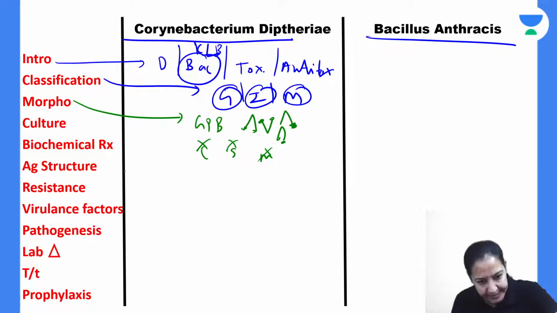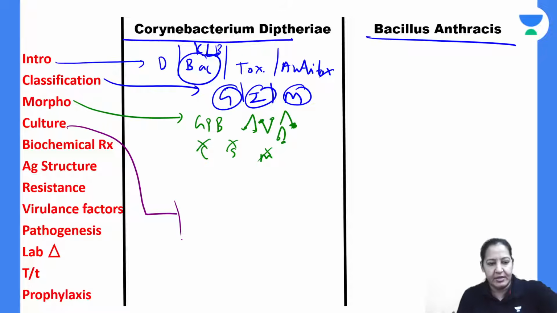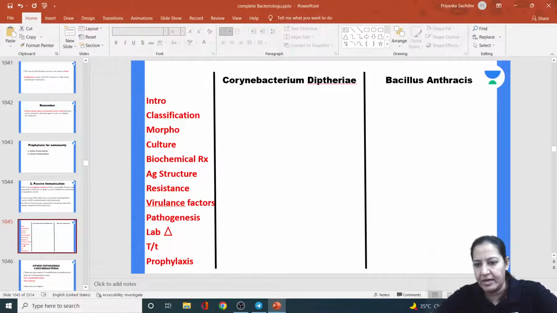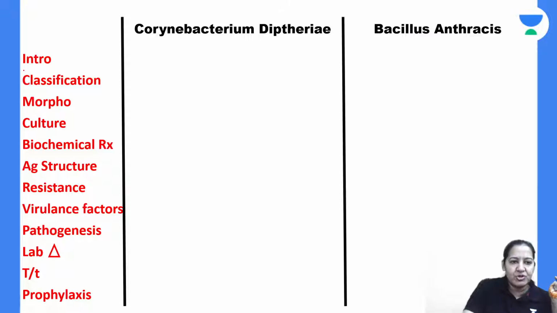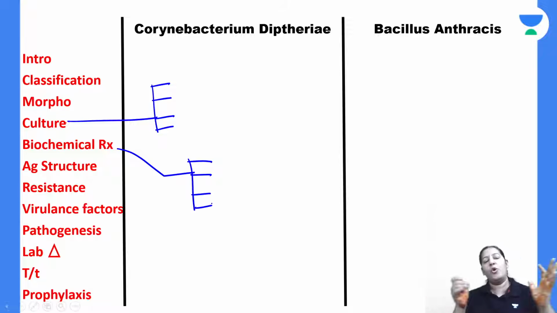Who will tell me the summary of the culture? Okay, just a minute. No, again, I will zoom it. Tell me 3 culture characteristics. Okay, just a second. Tell me 4 culture characteristics, 1, 2, 3, 4, and tell me 4 biochemical properties, 1, 2, 3, 4. That's it. Who will tell me? Someone among the audience, Priya, Nisha, anyone.